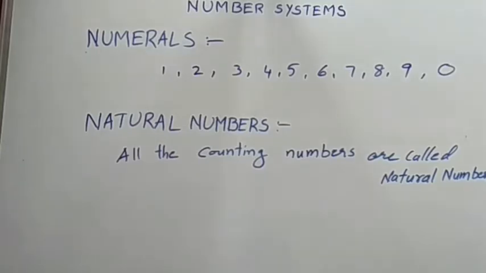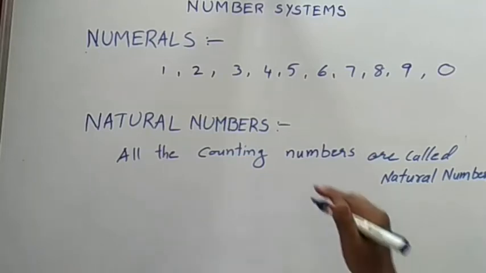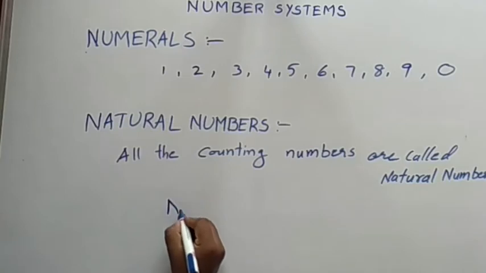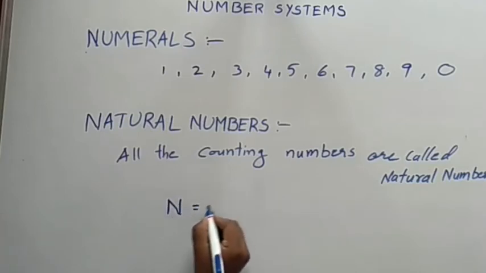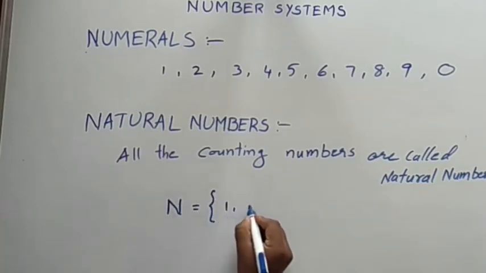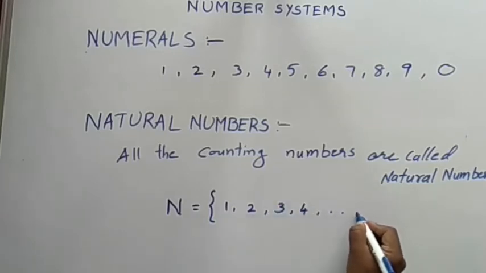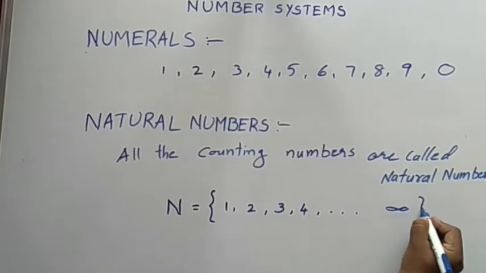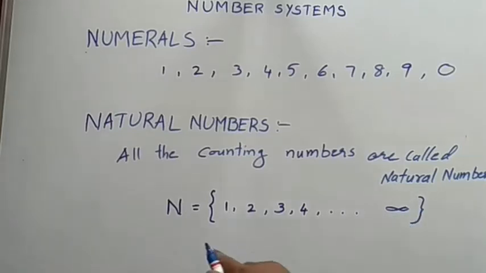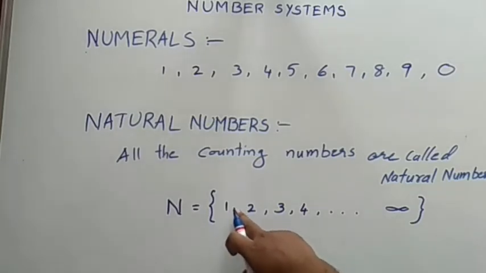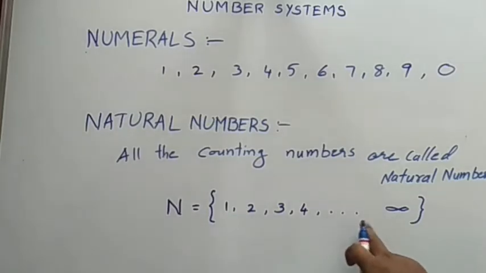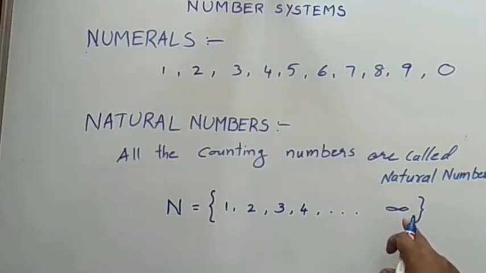All the counting numbers are called natural numbers. Natural numbers are indicated by capital N. Natural numbers start from 1 onwards: 1, 2, 3, 4, continuing up to infinity.